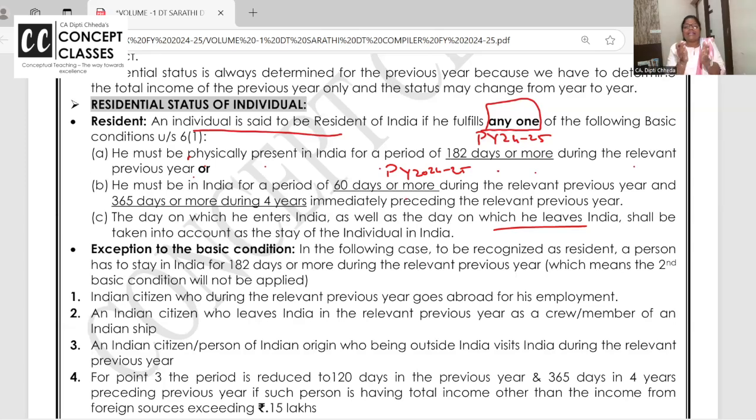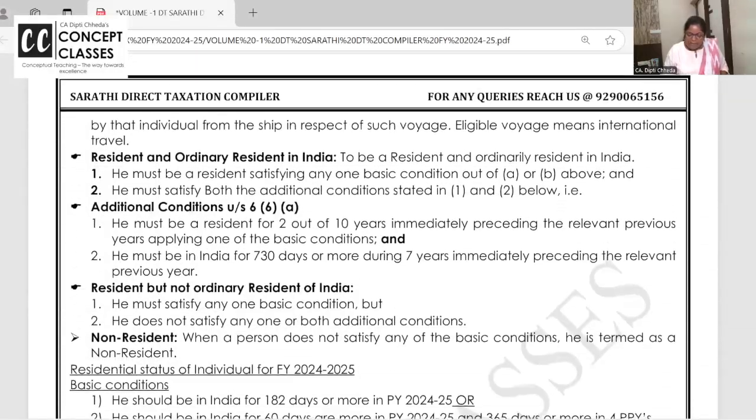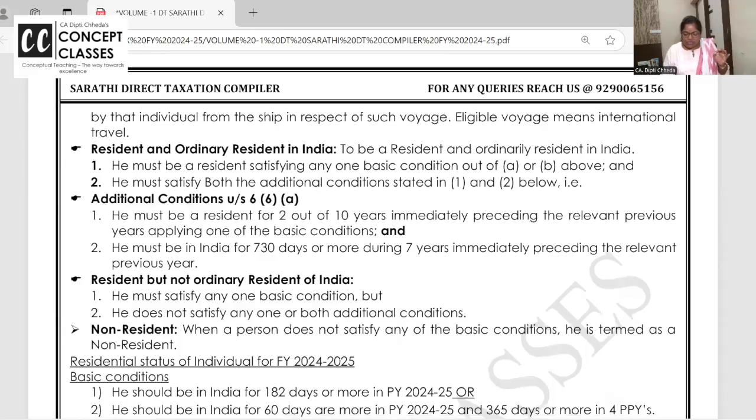If not, at least 60 days or more, and with 60 days, 365 days or more in the preceding 4 years. Now, here, once a person is a resident individual, then to be resident and ordinary resident, he should satisfy both the additional conditions.